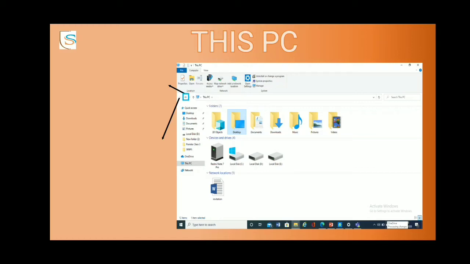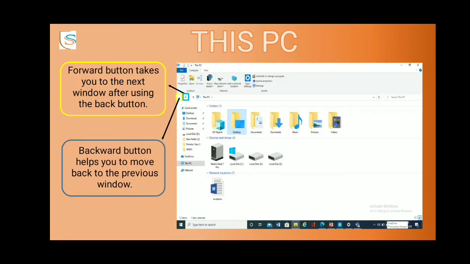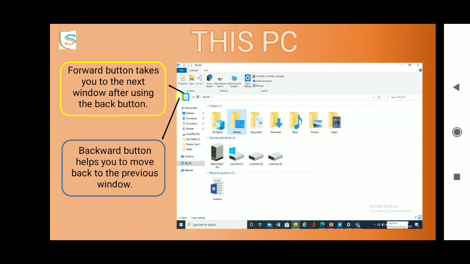Let's see. Which button is this? This is the forward button. Forward button basically takes you to the next window after using the back button. So once you move back, the forward button will help you to move forward again. So there are two buttons present here. One is the backward button, which helps you to move back to the previous window, whereas the forward button helps you to move to the next window.